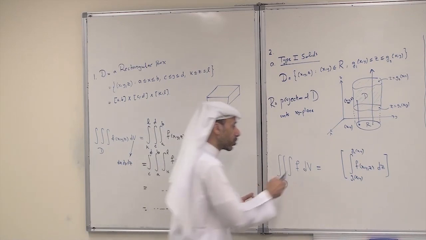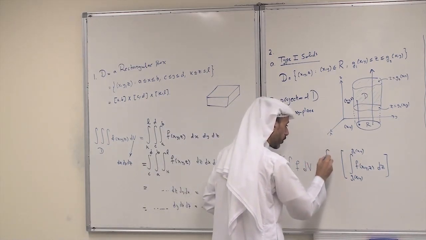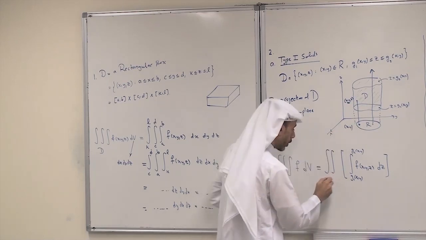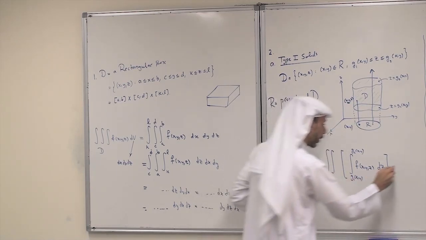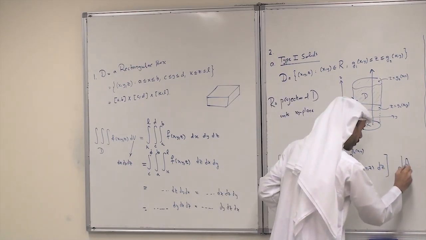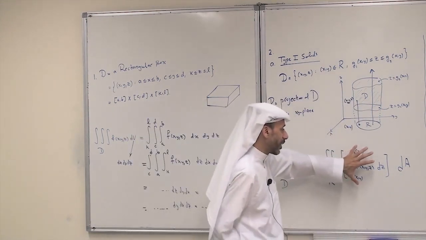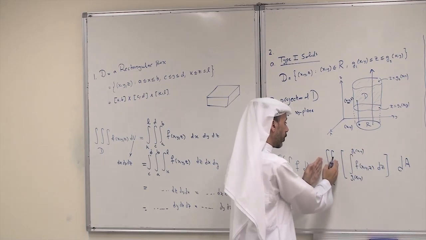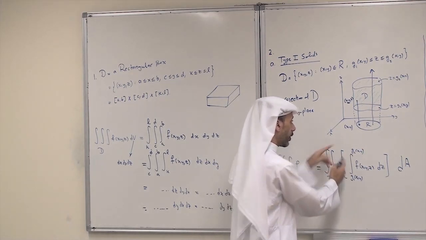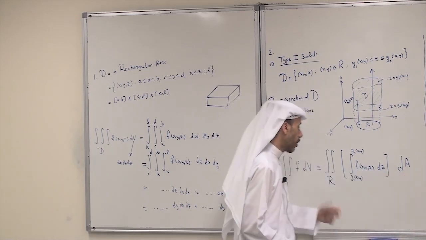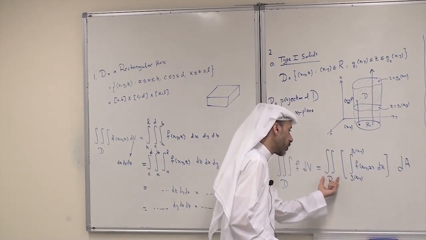What about the other two? After integrating the innermost, you end up with a double integral over R, the projection, dA. How do we set up the limits of integration over R?